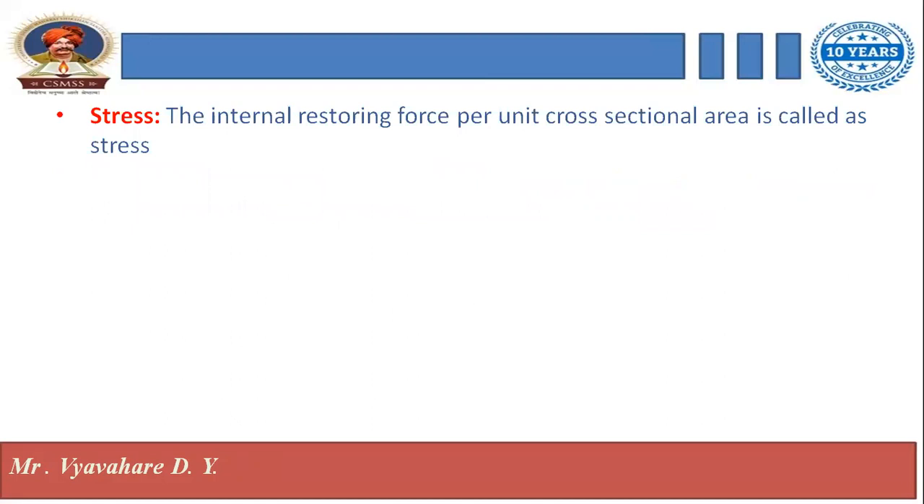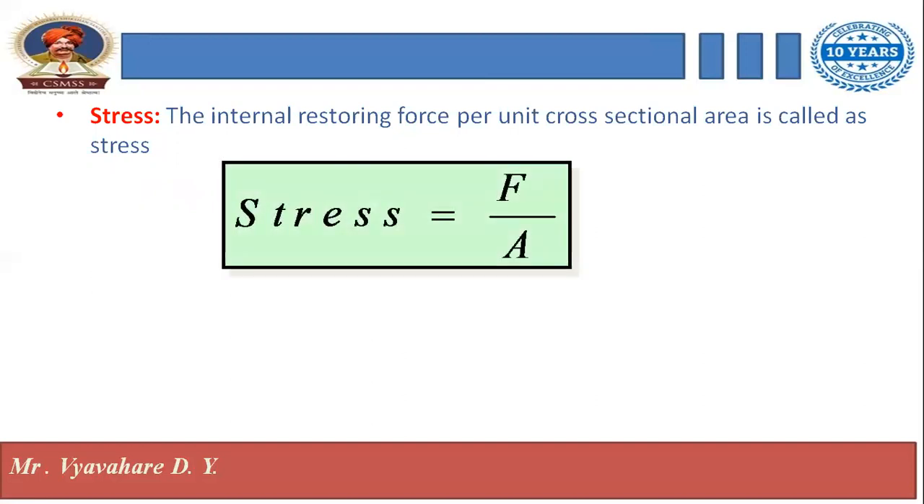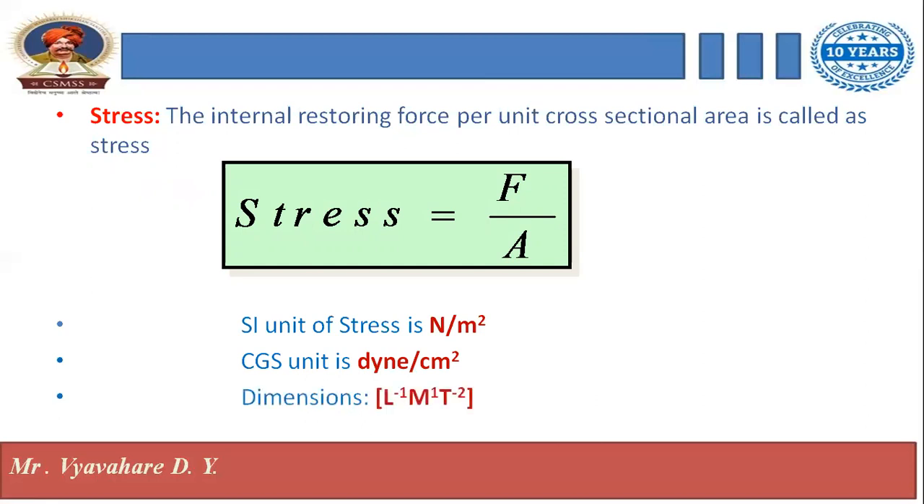Next one is stress. Stress is the internal restoring force per unit cross-sectional area. Stress is F by A, where F is the force and A is the area. The unit of stress is Newton per meter square, the CGS unit of stress is dyne per centimeter square, and the dimension is L minus 1, M 1, T minus 2.